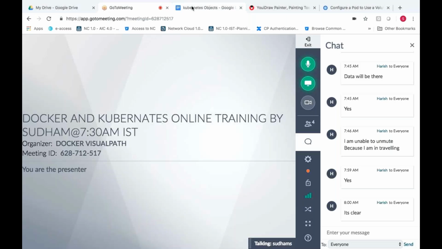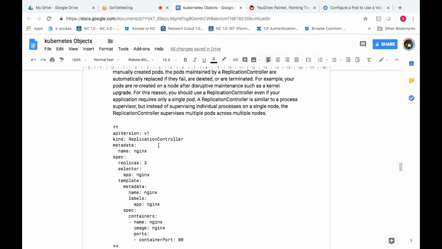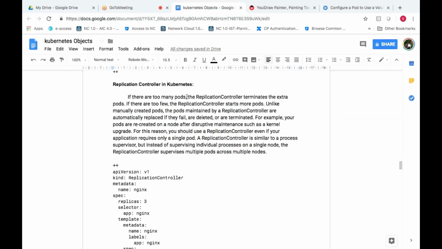Okay, so let's see the YAML file, what we need to write in order to create a replication controller. This is what they have written theoretically. If there are too many pods, the replication controller terminates the extra pods. If there are too few, in the sense there are fewer pods than the desired number, then it will try to create a new pod in order to match the replica. If it is more, it will delete the extra pods. If it is less, it will try to match the desired number of pods that need to be running. So that is the advantage of using a replication controller.